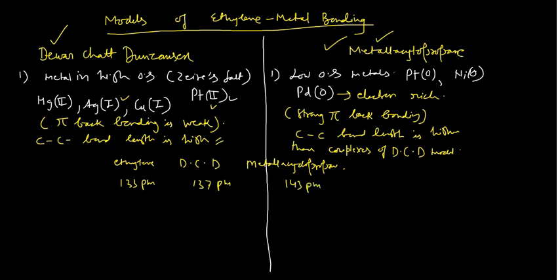These are the bond lengths of particular examples. This is something very important to understand. And remember one thing: it goes in that manner, lowest for this one and highest for this one, and this is for the CC bond length.